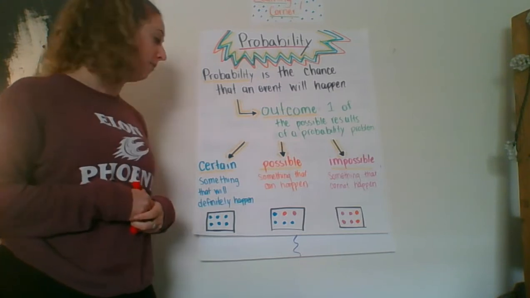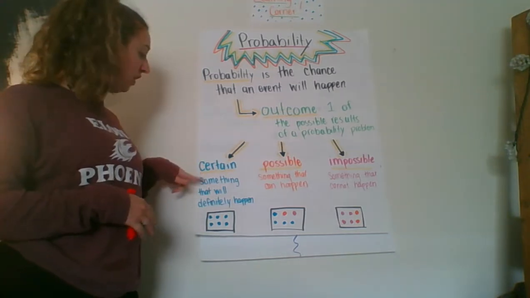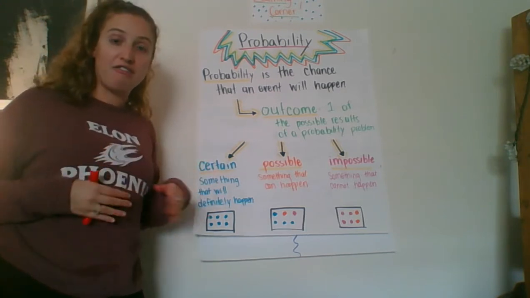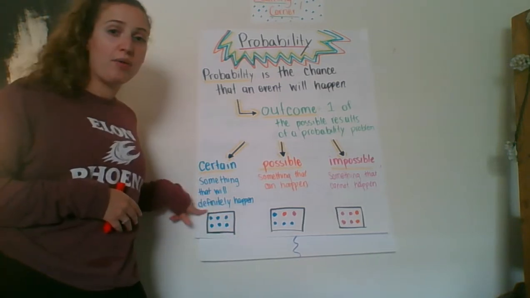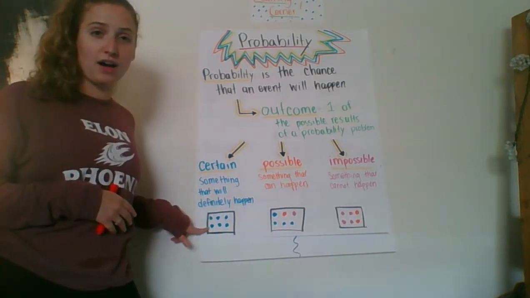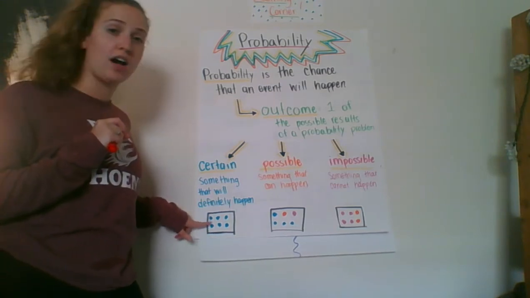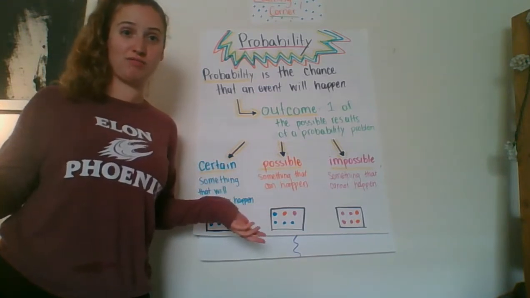The first one is certain. If something is certain, that means that something will definitely happen. So if you look in this box here, if I were to pick any dot in this box, I am certain that it would be blue, because each dot in this box is the color blue, so it has to be blue. We're certain, 100%.